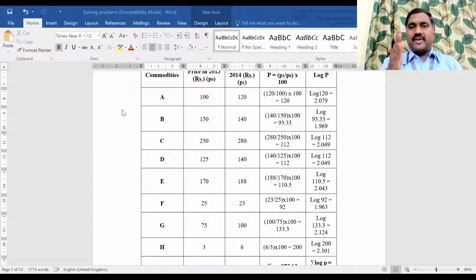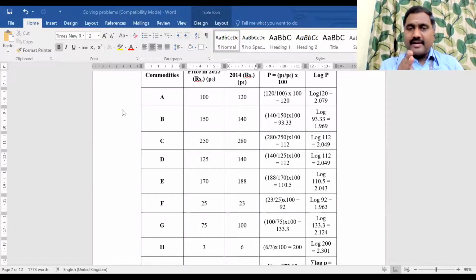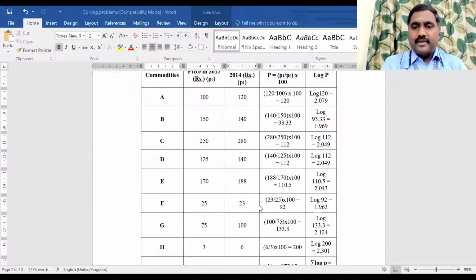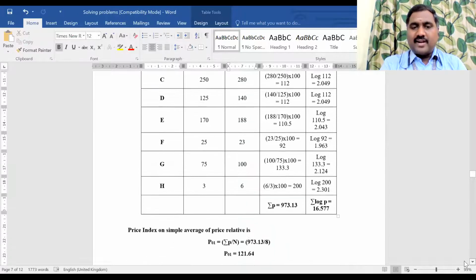After calculating the P value for each commodity, calculate the log value. Add all the P values to get summation P, and add all the log P values to get summation log P, and then substitute in the formula and get the answer. Is it clear? Did you copy this table? Shall I move on to the calculation part?